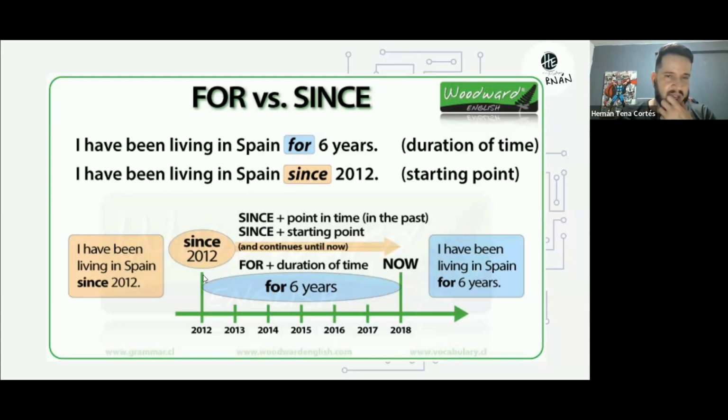All right. So here we can see a little mind map, a little visual example. We use since when something started. The person started living in Spain in 2012. This is now the present time, right? And we use for to talk about that period of time. How much time? In this case, how many years?